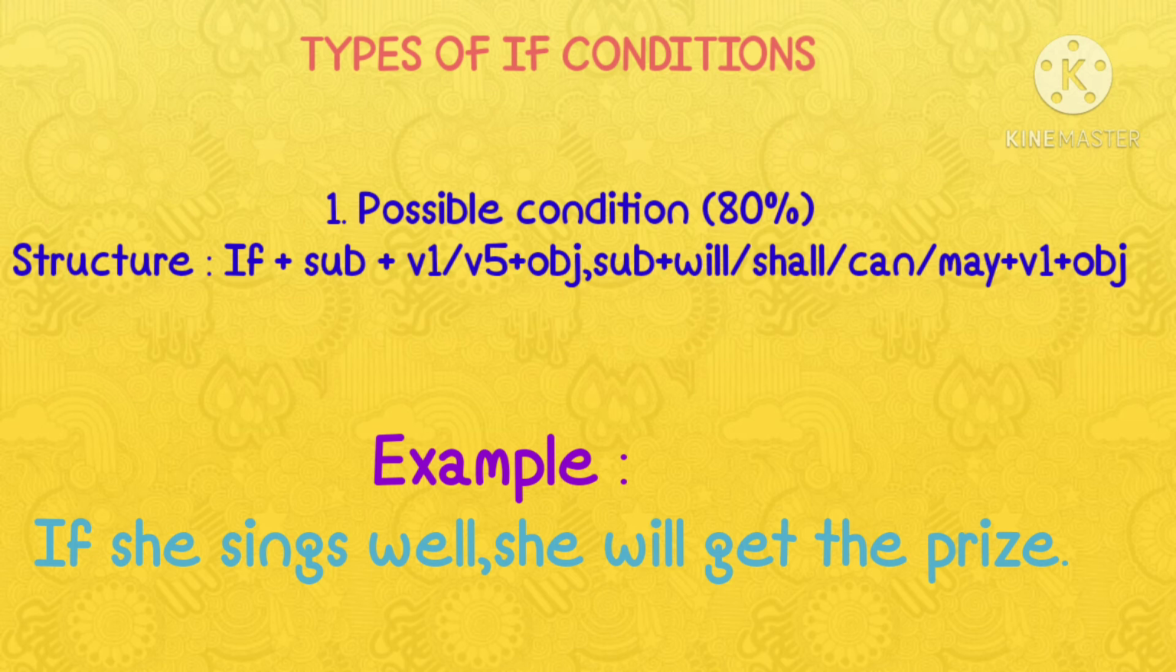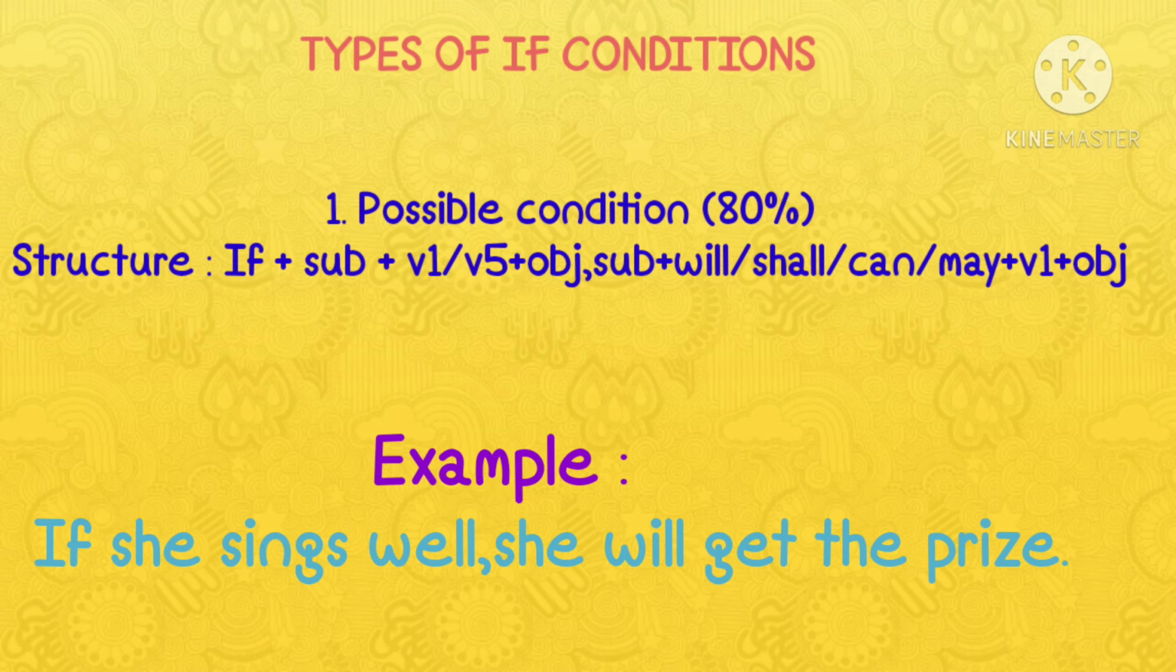The first type of if condition is the possible condition or the probable condition. A condition is something which must have happened or be done in order for something else to be possible. So here the chances of 80% will be there in this condition.